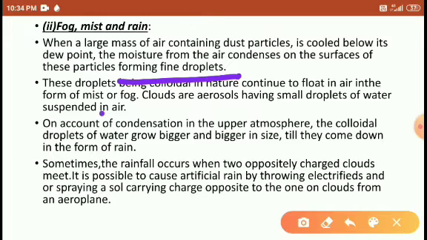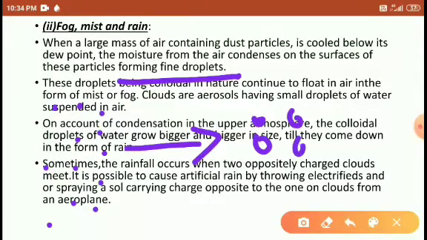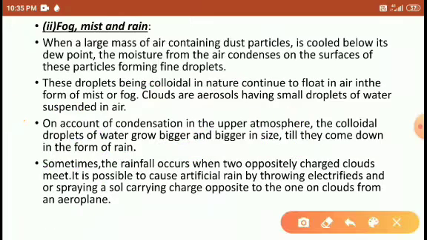The atmospheric air, the vapors are there, they are cooled down and they turn into fine droplets, right? Again these fine droplets float with the air. The fine droplets of water vapor float with air and form mist and fog.